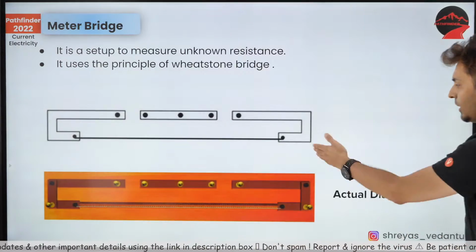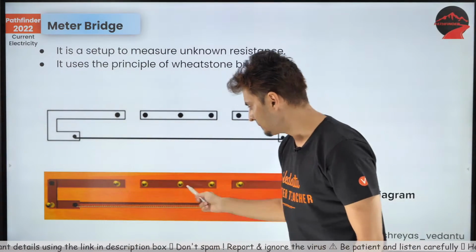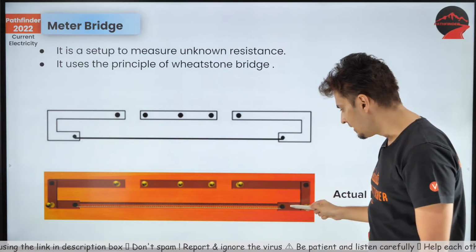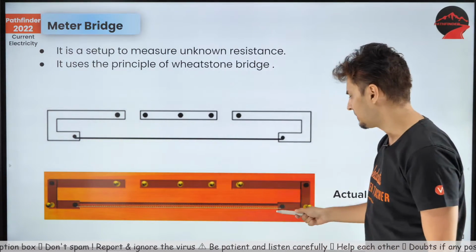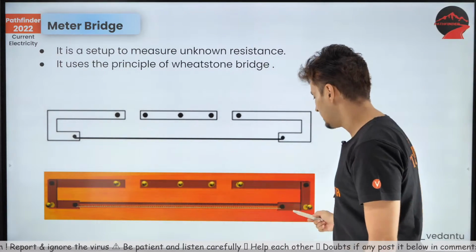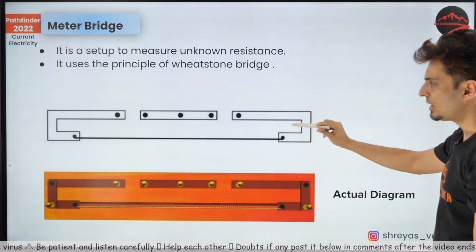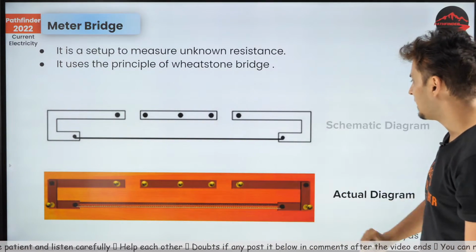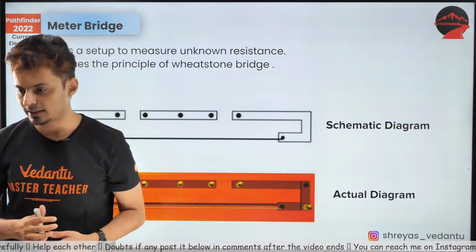How does it look like? Well, it looks like this. This is how it looks actually. These are copper wires. Do you see this wire over here? This is a highly resistive wire, very high resistance. So this has a good deal of resistance and it connects these 2 points. But when they show in diagrams in JEE or in your books, they will show this diagram, which is called the schematic diagram. It just represents that.